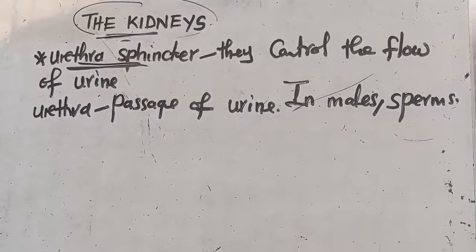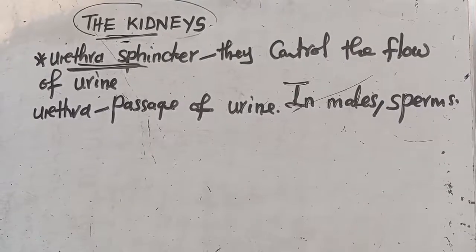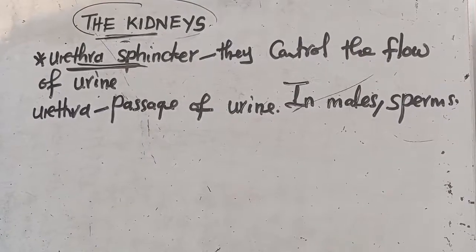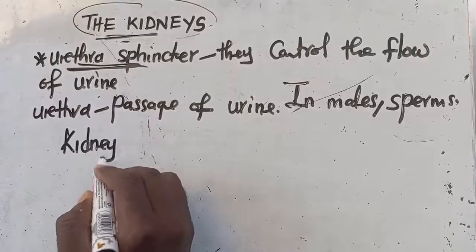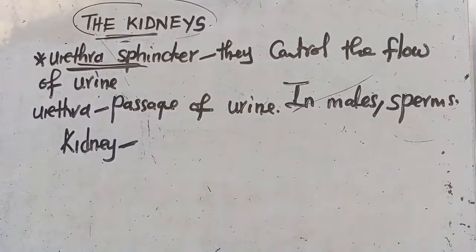I guess we are able to get this, and this is audible enough. Then the last part is understanding what the kidney does. The kidney is one of the excretory organs, in that it excretes some products.